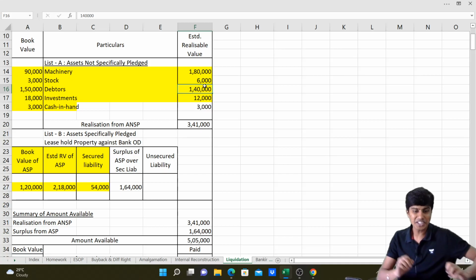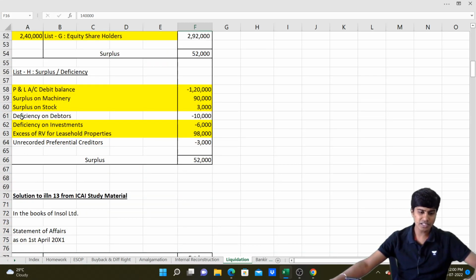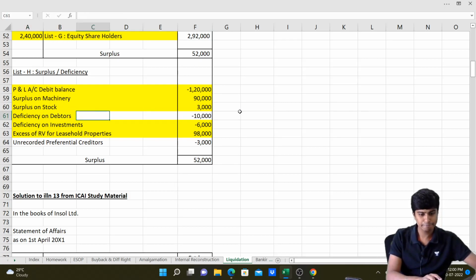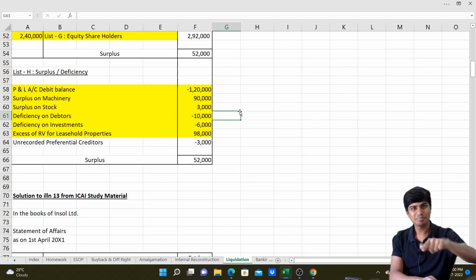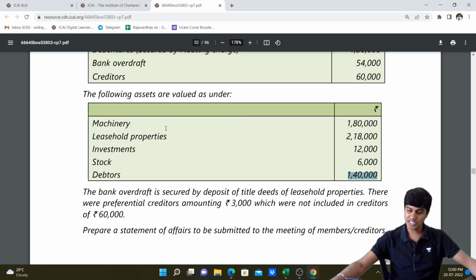So we'll write it in list H. Let's scroll down to list H, and in our list H, let's write deficiency on debtors, 10,000 rupees. Minus 10,000 because it's leading to deficiency. So we're done with this table also. Let's go down to the last part. Bank overdraft is secured by deposit of title deeds of leasehold property. We've already considered this. There were preferential creditors, but let's close this part.